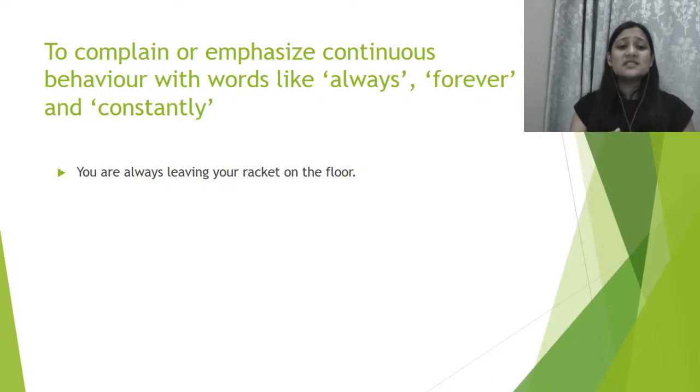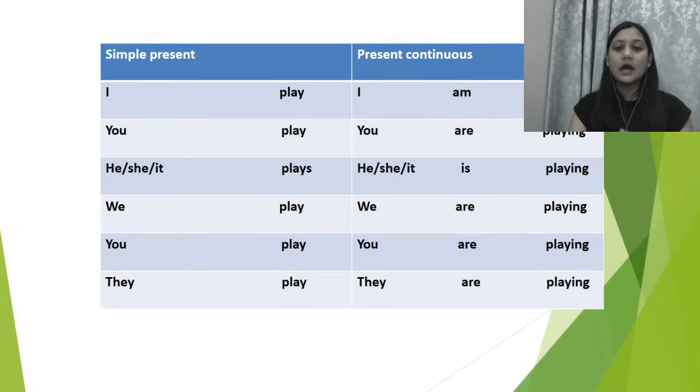Scolded you, and he is just telling you about the activity, he's complaining about a behavior. Why are you leaving your racket on the floor every day? That is an activity which is like part of you now. When somebody is complaining and you have to emphasize that you are always leaving your racket on the floor, at that time with words like always, forever and constantly, we're going to use present continuous tense.